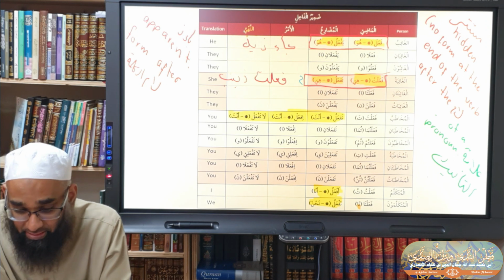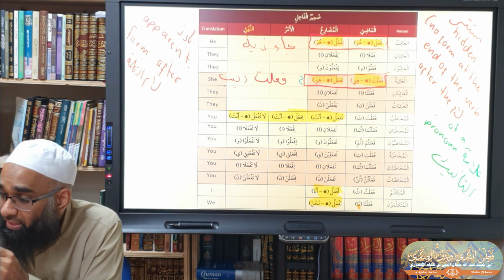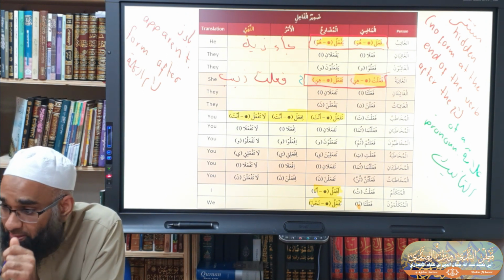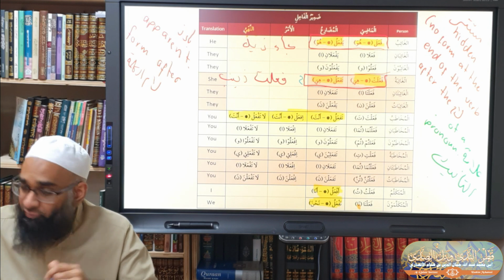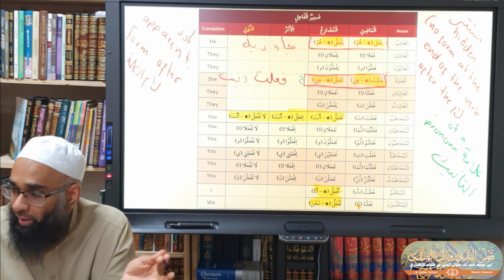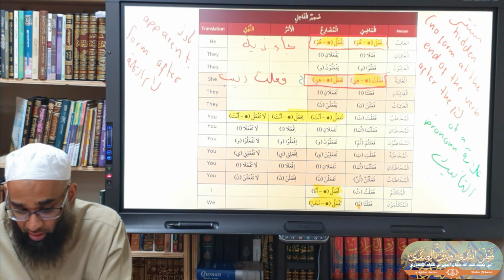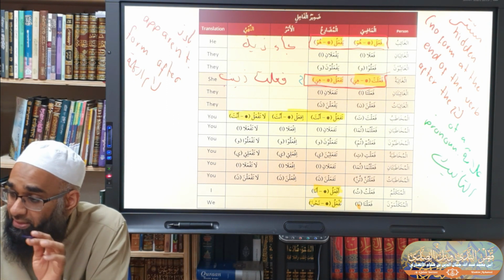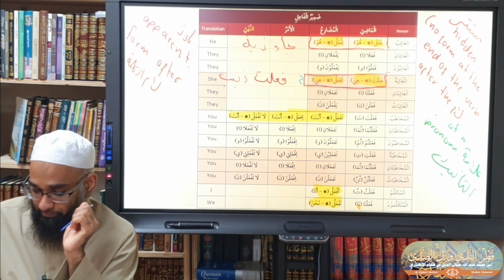There's no zamir inside. So in these two scenarios, in fa'ala, yaf'alu, fa'ala, taf'alu, the zamir inside is mustatir, but what kind of mustatir is it? Jaiz, jawazan. And in all the other scenarios, when I have af'alu, you can't say af'alu ana, you can't say af'alu Zaydun, that doesn't make sense. So in the others, which are highlighted in yellow, the zamir in there is going to be mustatir, but wujuban.